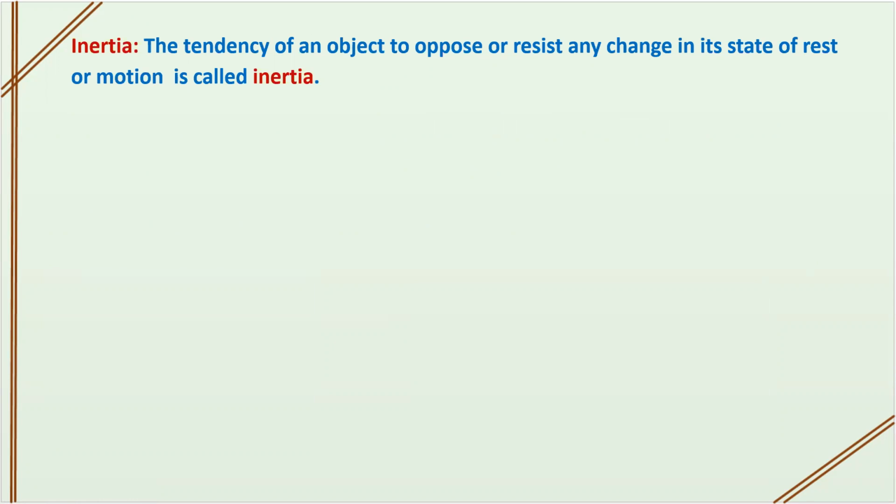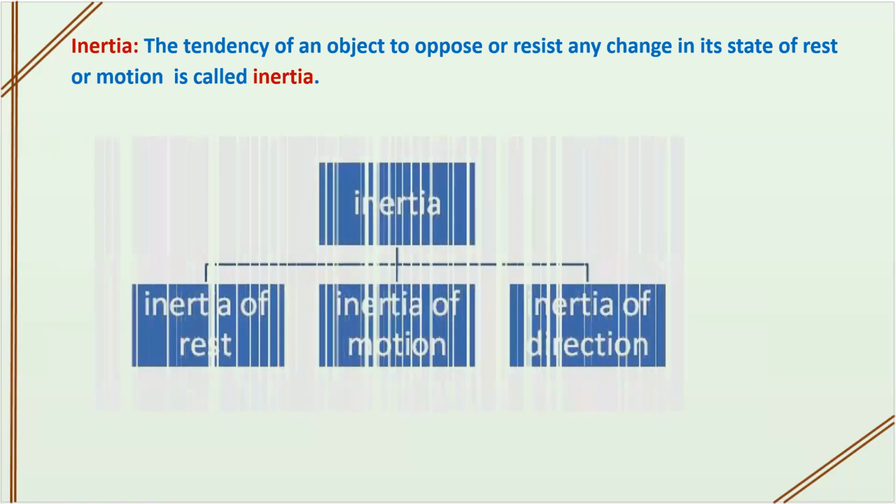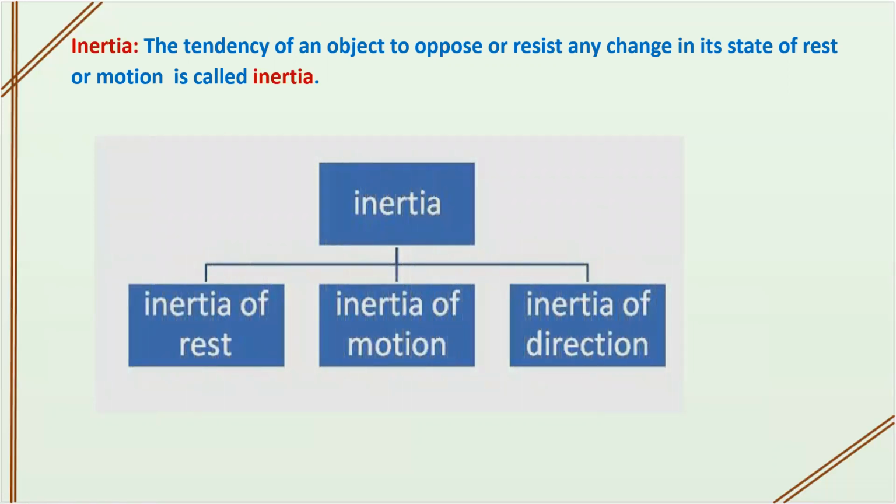So after applying the force, if the object is at rest, it will remain at rest. If the object is in motion, it will continue to be in motion. That is nothing but inertia. The tendency of an object to oppose any change in its state of rest or motion is called inertia. There are three types of inertia: inertia of rest, inertia of motion, and inertia of direction. Let us learn each type in detail.